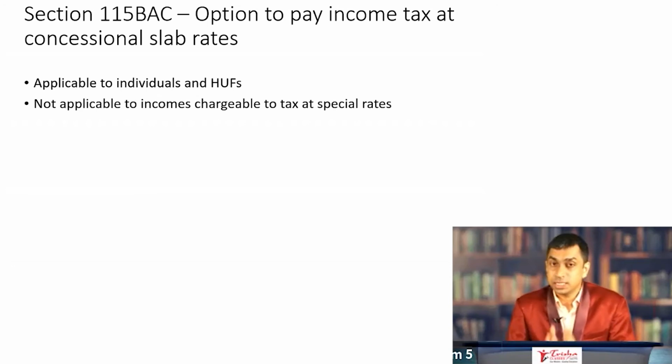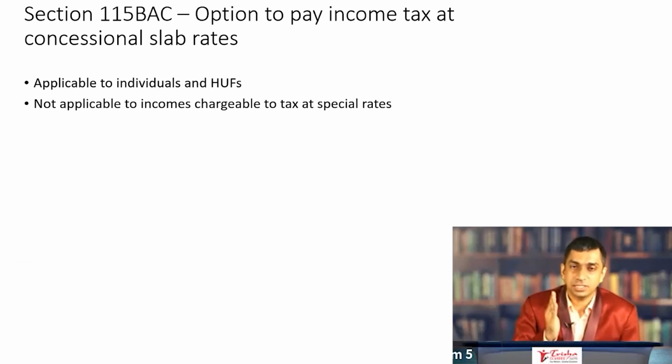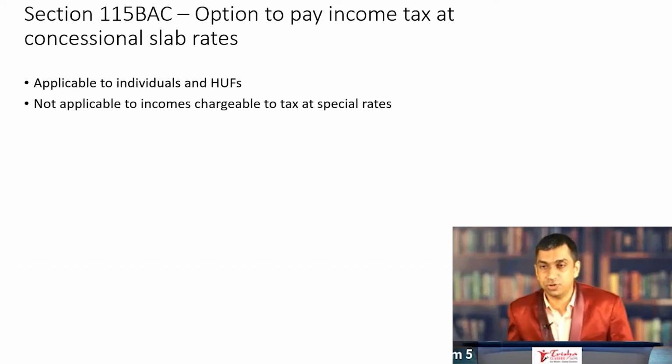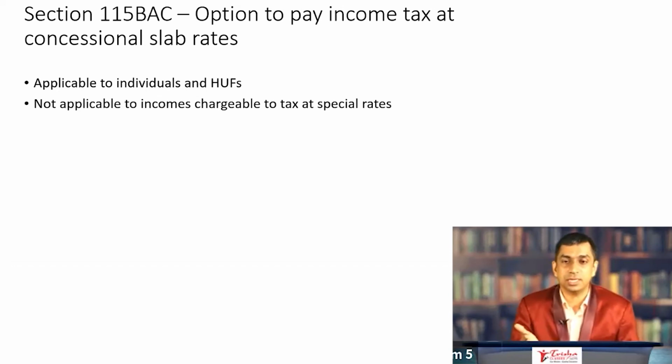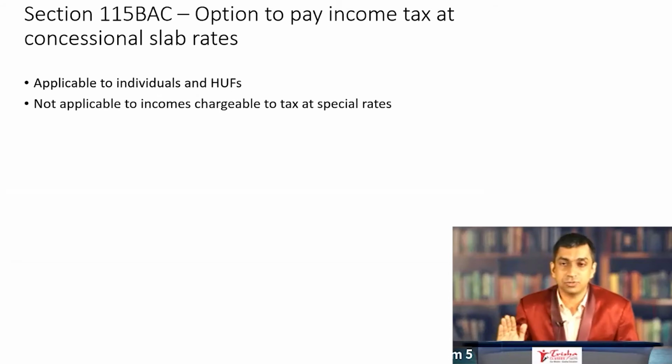But jokes apart, let us now start focusing on 115BAC and look at it like a mathematical equation. Whether at the CA Intermediate or at the CA Final stage, you have to look at this particular section like a mathematical equation and tick individual boxes. Let's straight away start 115BAC by understanding to whom it is applicable. It is applicable only to an individual and HUF. Hardly matters at the intermediate stage because you are in any case focusing on individuals and HUF. At the CA Final stage, remember, it is not applicable to a company or an association, only to an individual and an HUF.